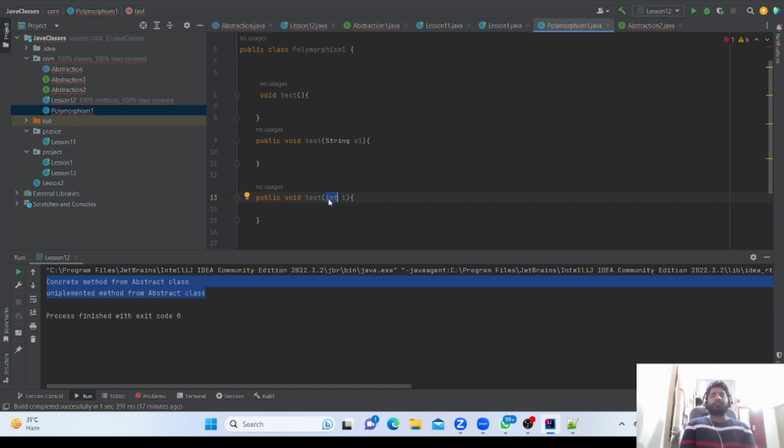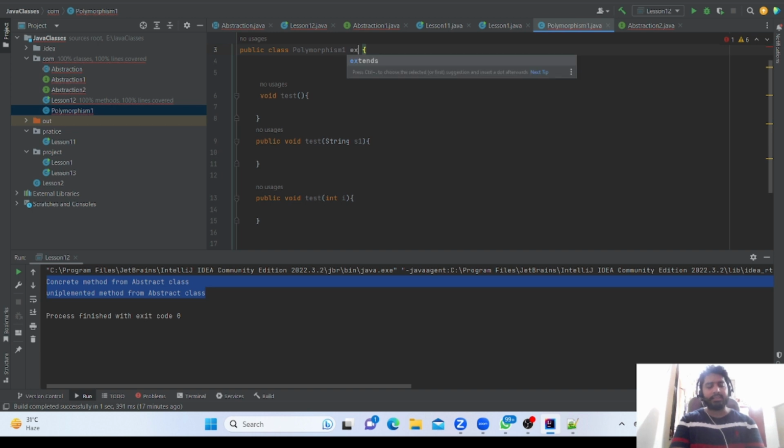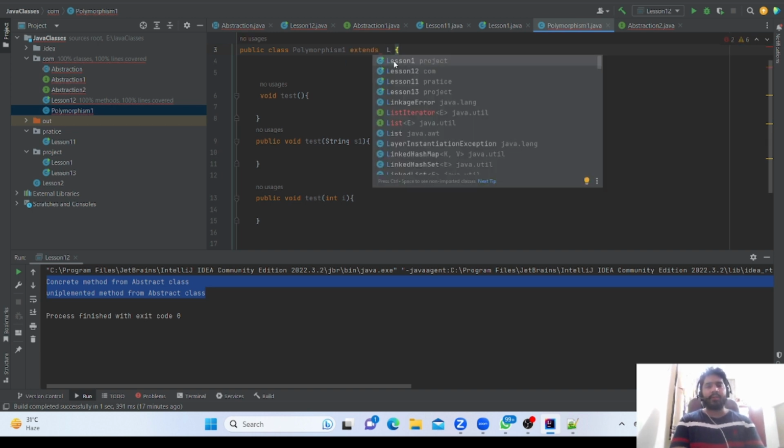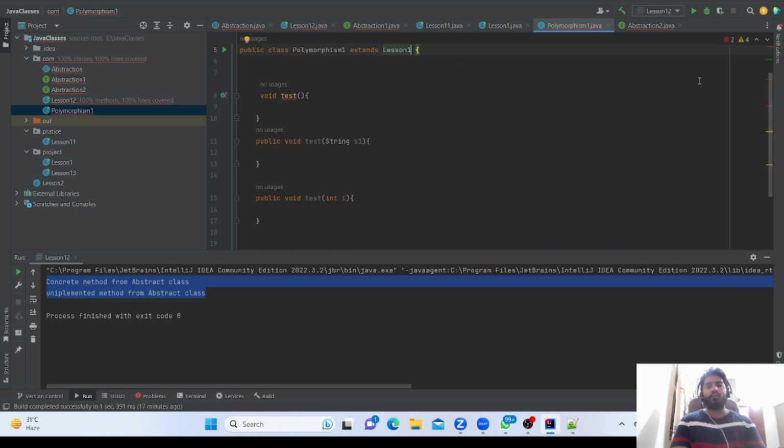Now runtime polymorphism will come in the case of overriding. What is overriding? We are using the extends keyword for overriding. Now I am just writing here extends lesson 1.